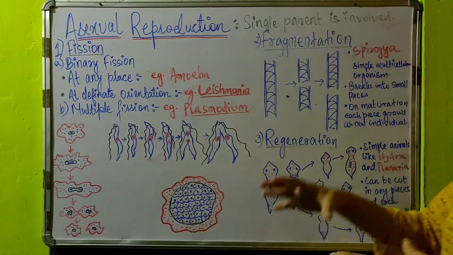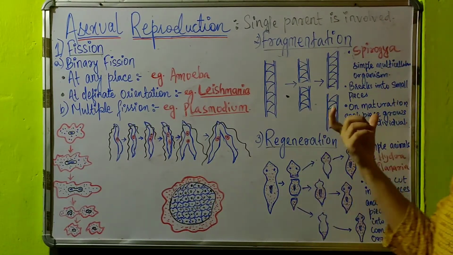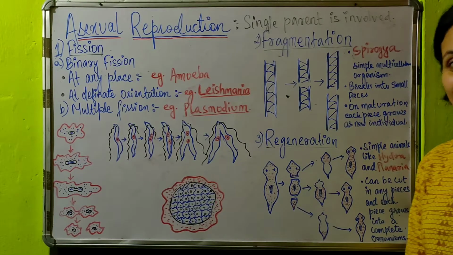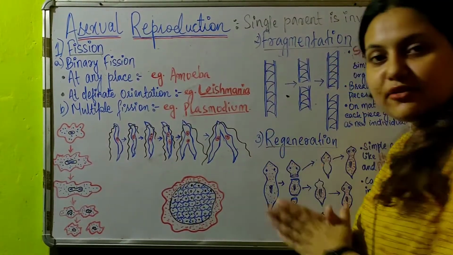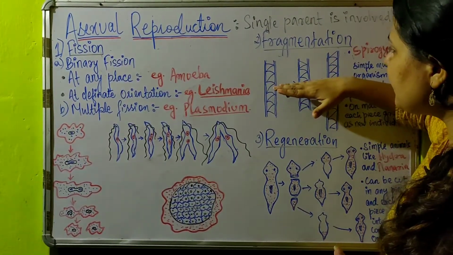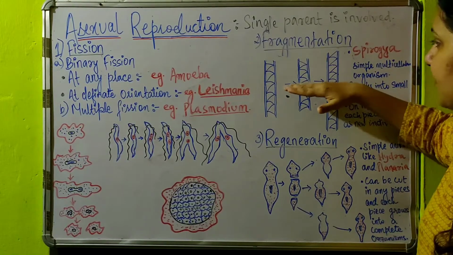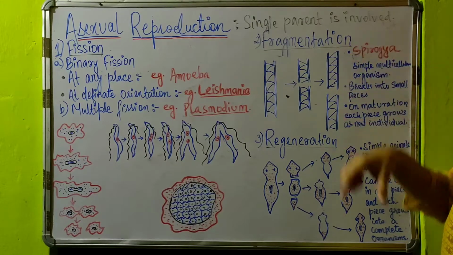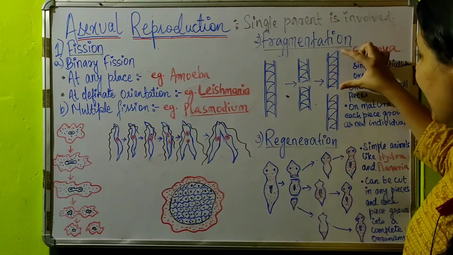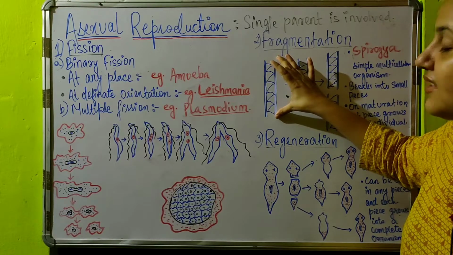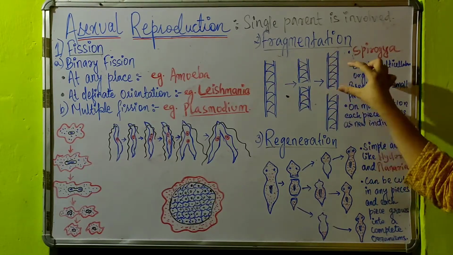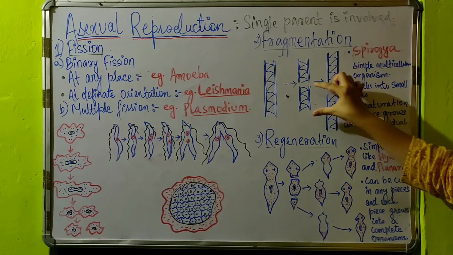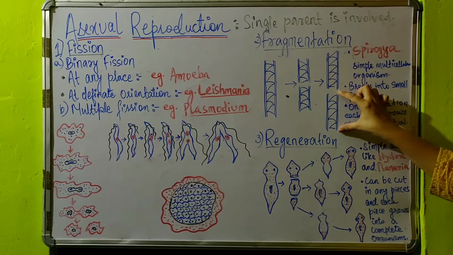Now coming to the next, that is fragmentation. It happens in a simple multicellular organism, that is Spirogyra. You see this is a parent, and here the parent is dividing into two halves, isn't it? There is a cut in between the body of the parent. Now you see here each piece is growing into a new individual. You compare the size of this with the parent, they both look the same. That means this piece has grown into the size of the parent, and the other piece has also grown into the size of the parent.